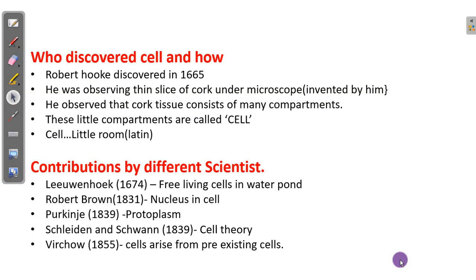Hello students, in the last session we studied who discovered the cell and how. It was Robert Hooke who discovered the cell in 1665 by observing a cork tissue under a microscope. He named this a cell. But Robert Hooke did not see anything inside the cell, because his microscope did not have that magnification.